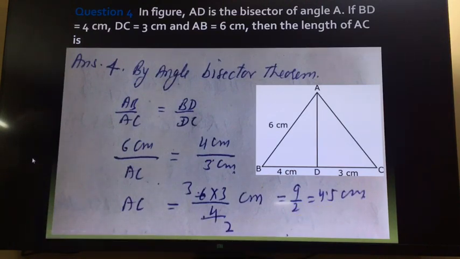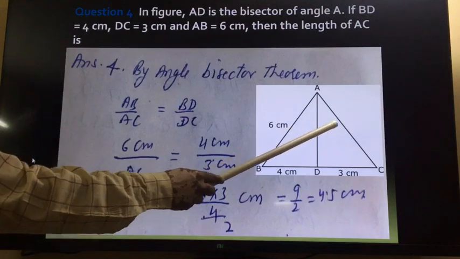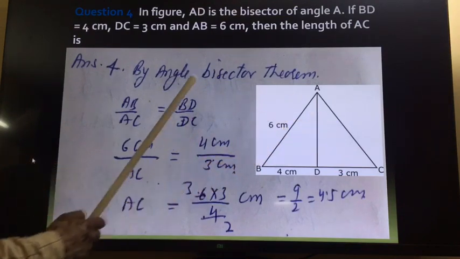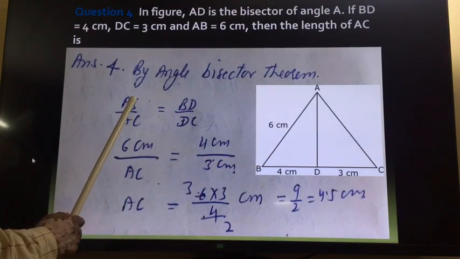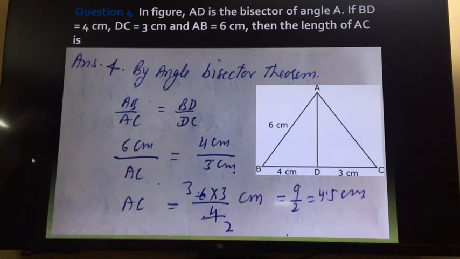So in both the questions, we used the angle bisector theorem. If AD is a bisector, then these two sides are making this angle, so the ratio of these two sides is equal to the ratio of the parts in which the bisector divides the opposite side.